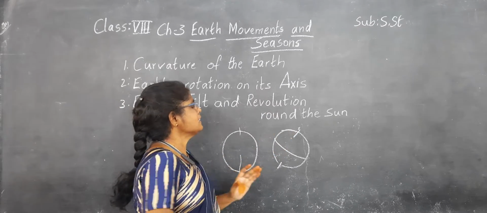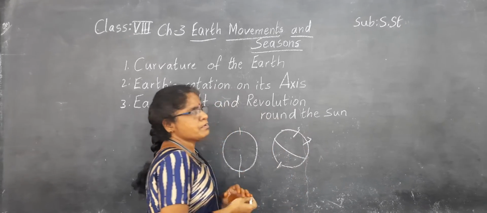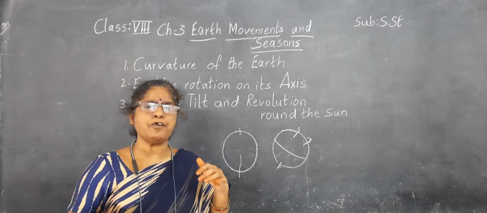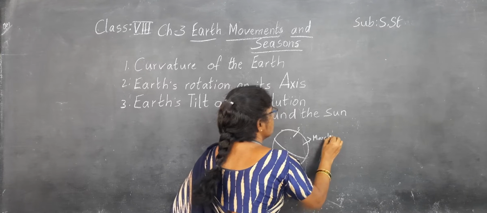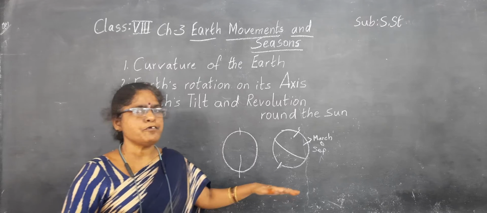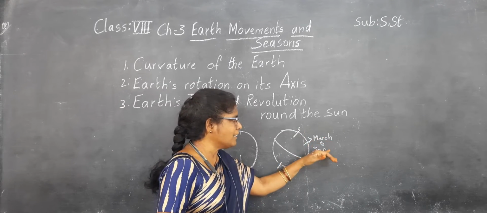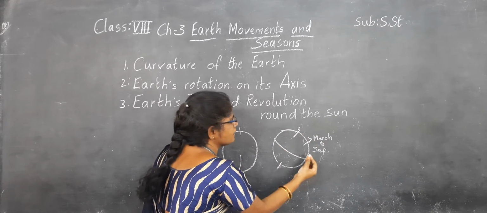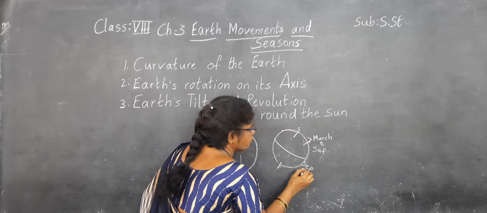When it is rotating, the northern hemisphere receives more sun rays during the time from March to September. It means the sun rays fall towards the northern hemisphere from March to September, and the sun rays fall on the southern hemisphere from September to March.